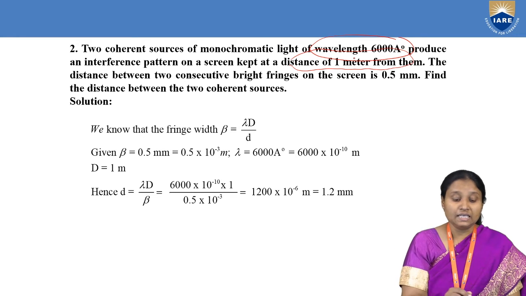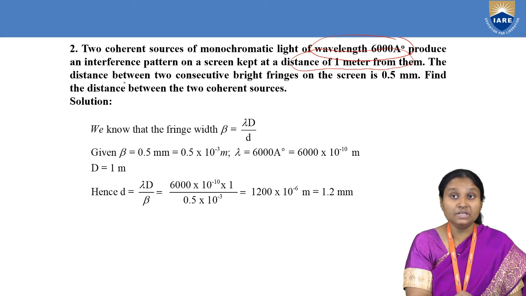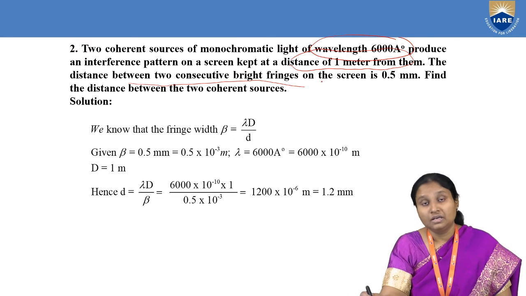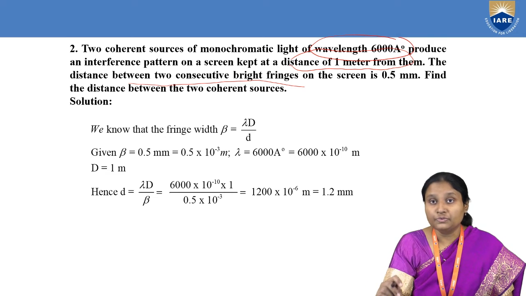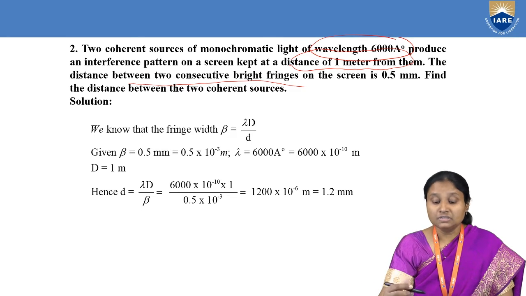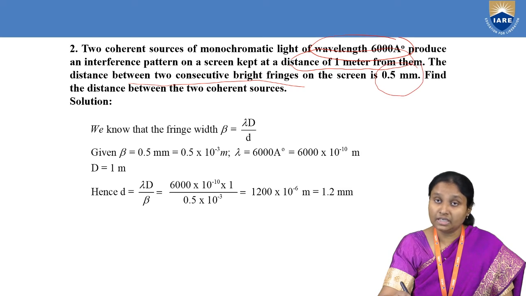And here in this case, what else is given? We were given the distance between two consecutive bright fringes. That is nothing but our fringe width. As I told you, how are we going to define fringe width? Fringe width is the distance between two consecutive bright fringes or dark fringes. So in this case, we were given the value of beta, but that value is given in mm.